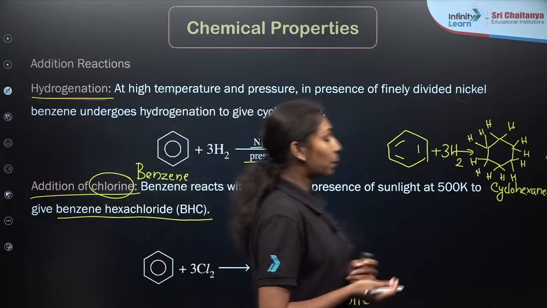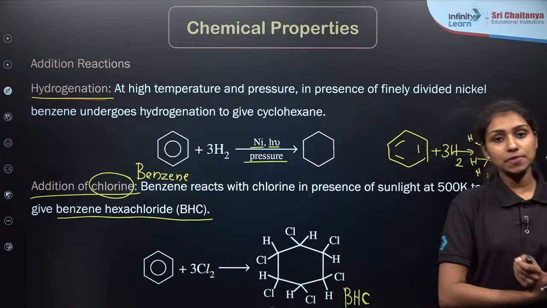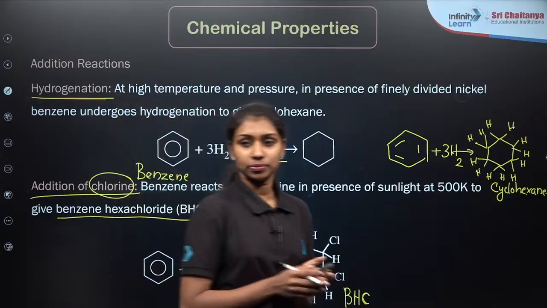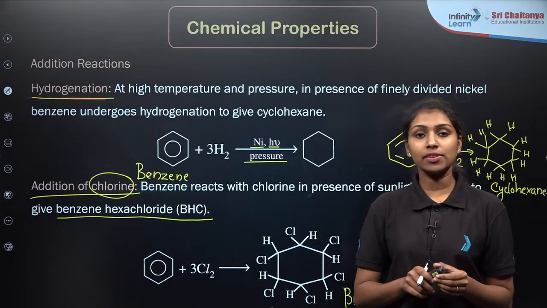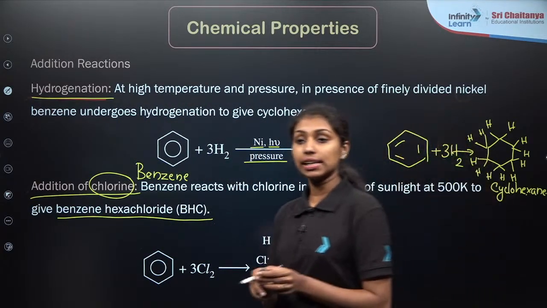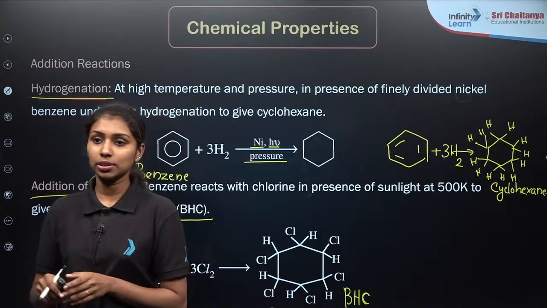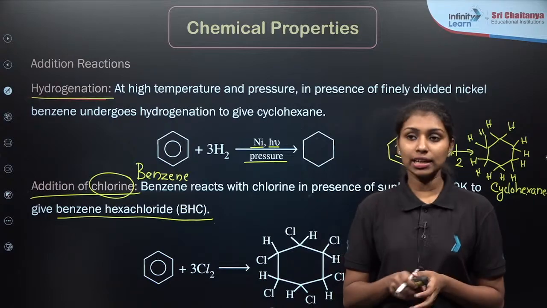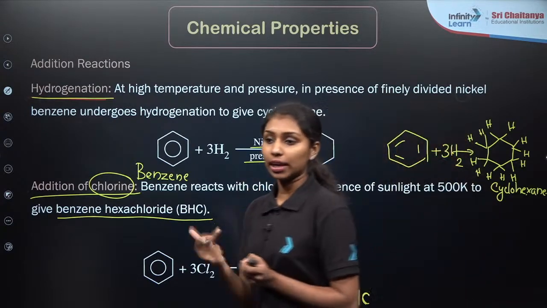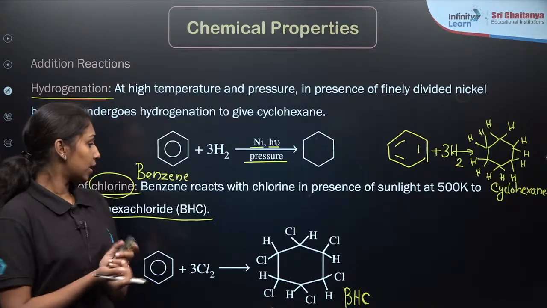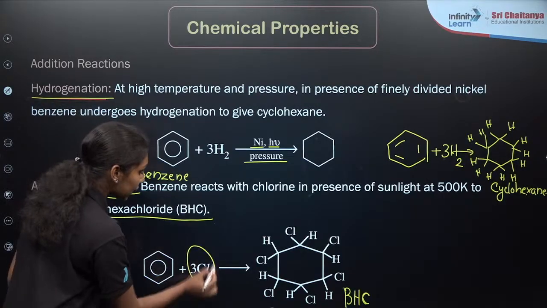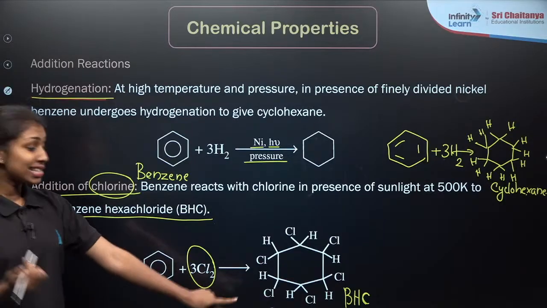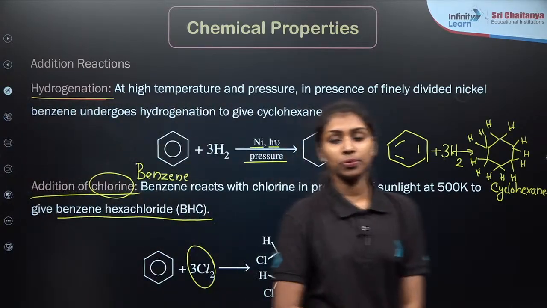Here you need to keep in mind that if you are taking 6 molecules of Cl2 reacting with benzene, what will be the product? As we already saw in the substitution reactions, halogenation, the product will be C6Cl6, right? All the hydrogen atoms get substituted by chlorine atoms to form C6Cl6. So keep in mind, if you are taking 3 Cl2 molecules, it will form the BHC. If you are taking 6 Cl2 molecules, it will form the C6Cl6 molecule. Clear?